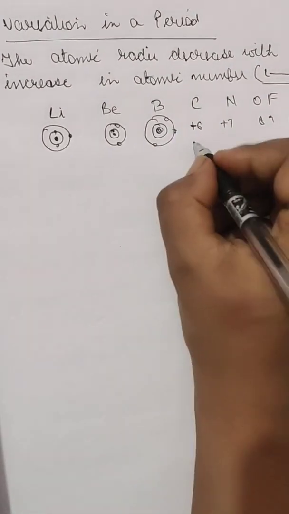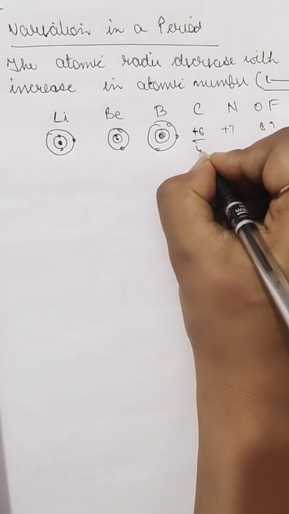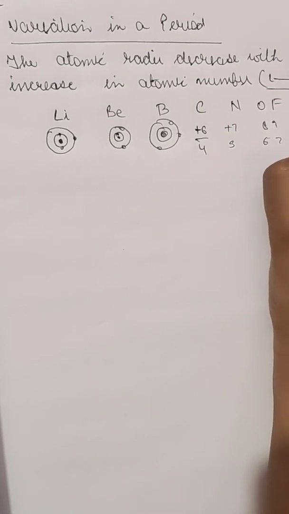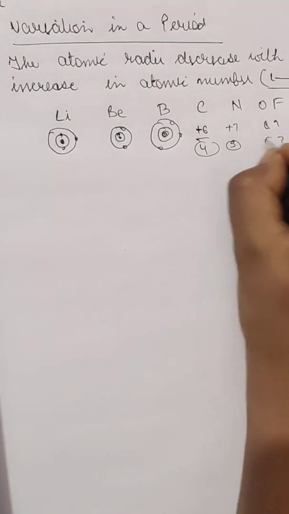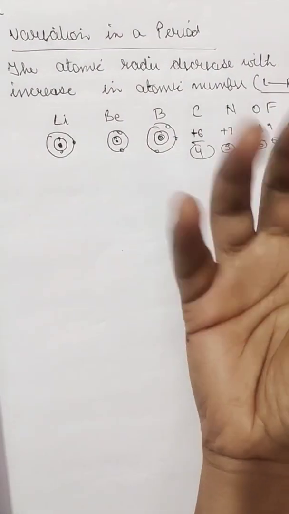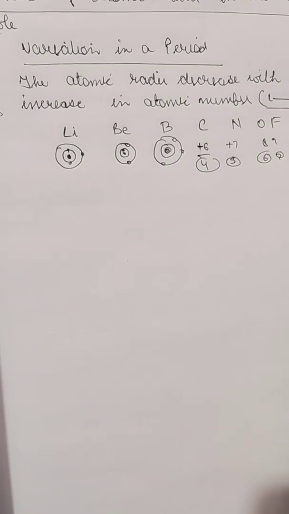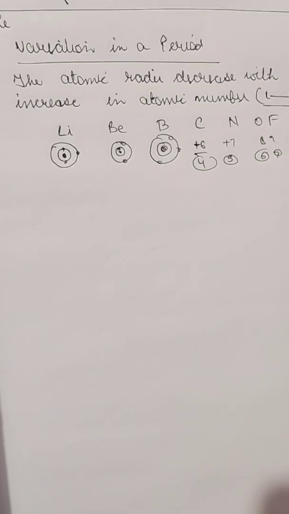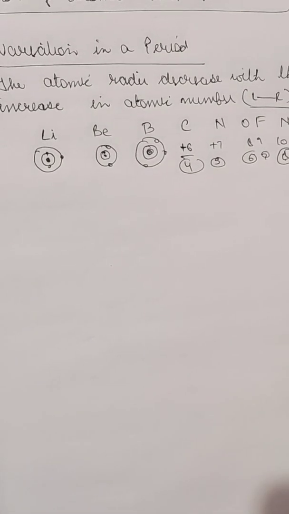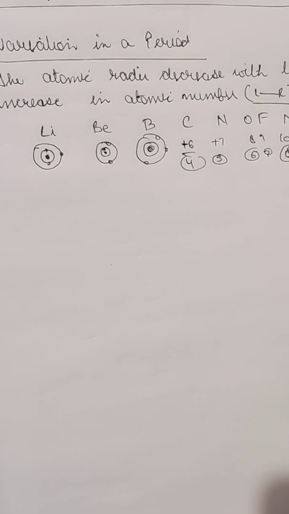So the number of electrons will be increasing. It will have 4 electrons, then 5, then 6, 7, and then it will have 8 electrons in the outermost shell. Okay, and overall it will be this. Because of the nuclear force of attraction, the nucleus will attract the electrons, and the magnitude of the nuclear charge increases by 1 unit each time.